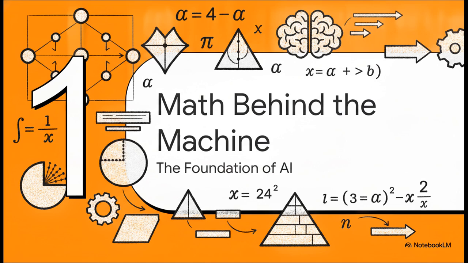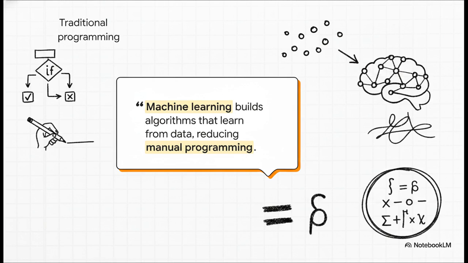Let's start right at the bedrock of artificial intelligence. I really want to ground us in this specific definition from Coursera, mainly because it highlights a massive foundational shift. You see, in traditional software engineering, you write the rules, right? Like, if X happens, do Y. But in machine learning, we just feed the computer data, and it figures out the rules all by itself. It literally reduces the need for manual programming. But how does it actually do that? What replaces those manual if-then statements? The answer, plain and simple, is math.